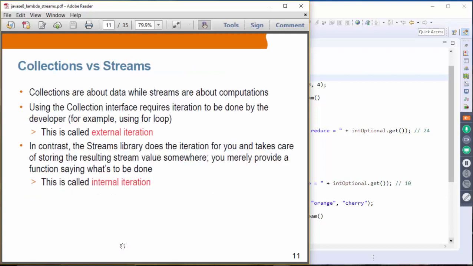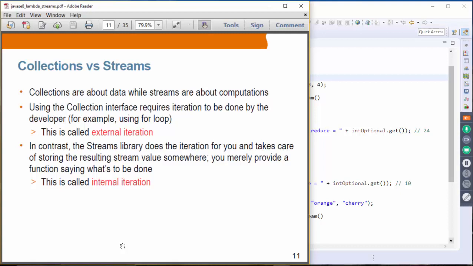Okay, so just to compare collection against streams. Collections are about data. It is the storage for maintaining and storing data, while streams are about computations. Streams are basically a set of operations that you can use to perform computations. Computation operations include, for example, filter or map and things like that.